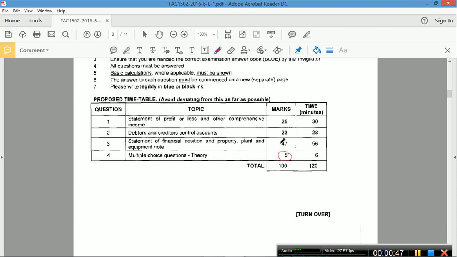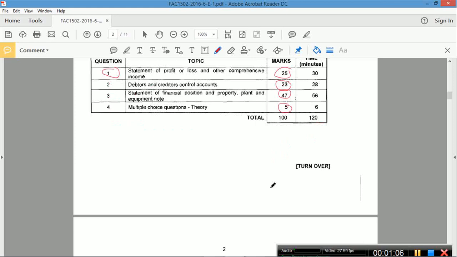So here there was no easy question. 25 marks, 23 marks, 47 marks. That's a big one. Okay, 56 minutes. So there wasn't an easy question here. You would have to just pick one and complete it. Right, so I'm going to start with question 1 and we're going to go through it. Question 1 is disclosure, so that shouldn't be too bad. Statement of profit and loss and other comprehensive income.